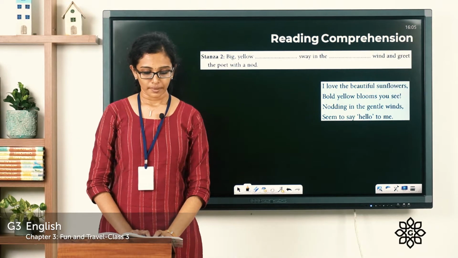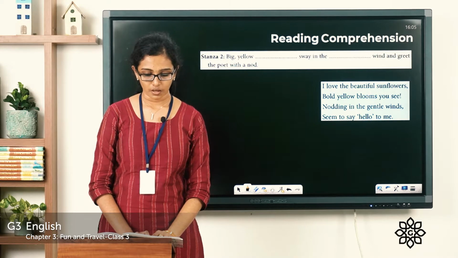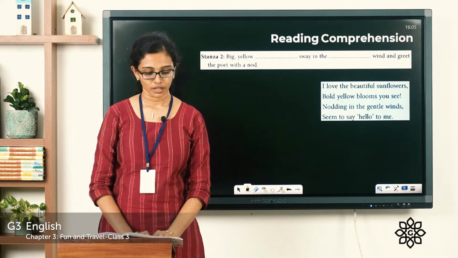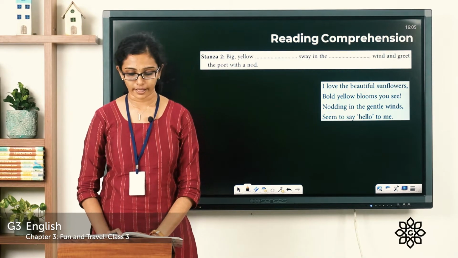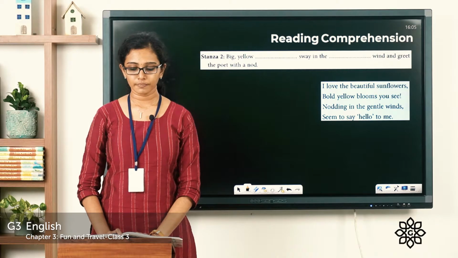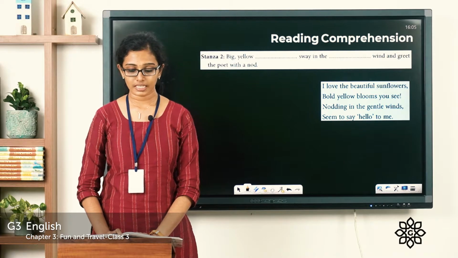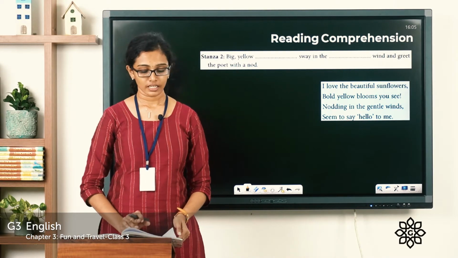Stanza 2. Big yellow dash sway in the dash wind and greet the poet with a nod. So, all of you, please read the second stanza of the poem. I love the beautiful sunflowers, bold yellow blooms you see, nodding in the gentle winds seem to say hello to me. So, did you read?